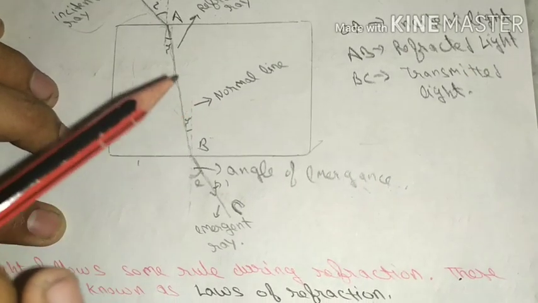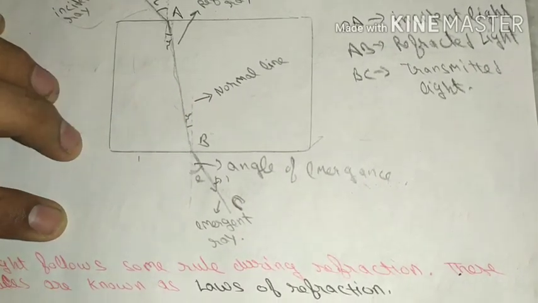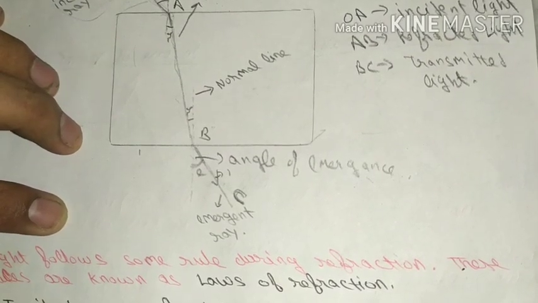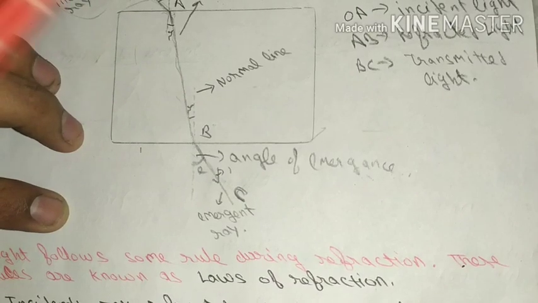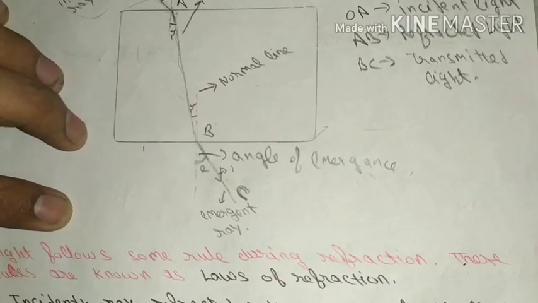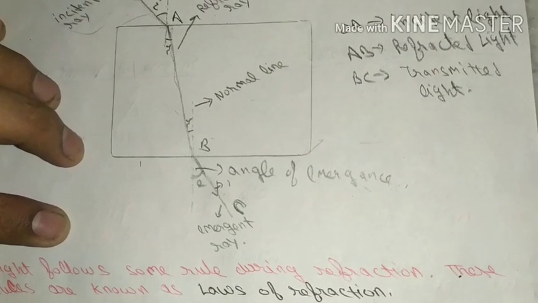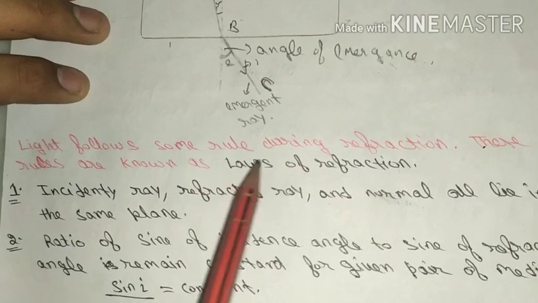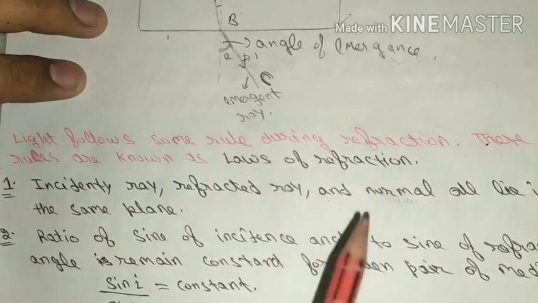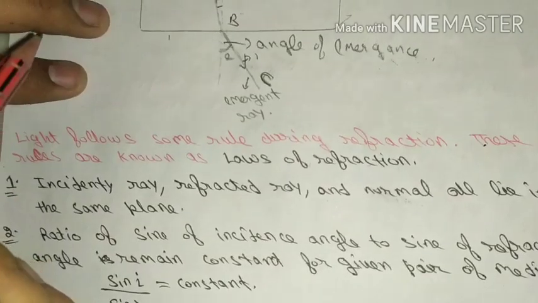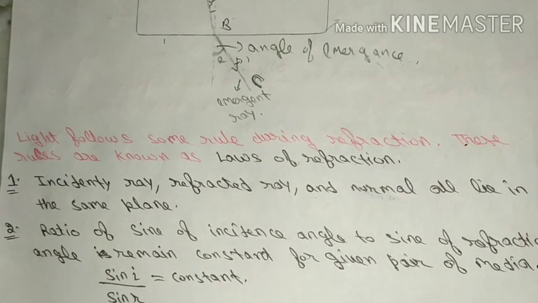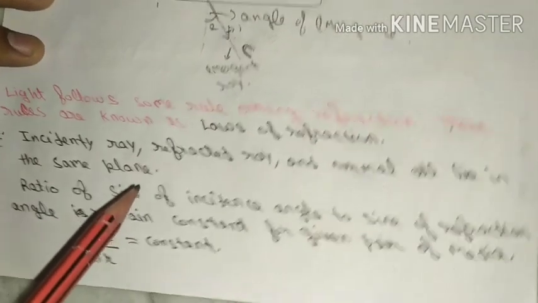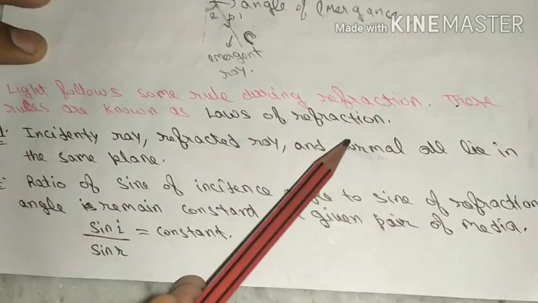So now we have understood about refraction. What is refraction? When light changes its path when entering from one medium to another is known as refraction. But during refraction, light follows some rules, and those rules of refraction are known as laws of refraction. As in the case of mirror, we have two laws of reflection, here also we have two laws of refraction.